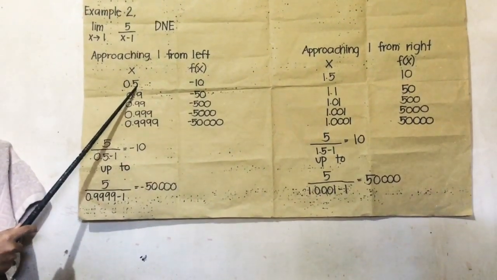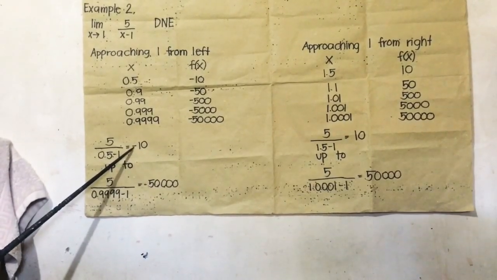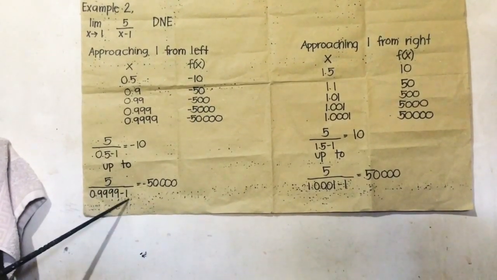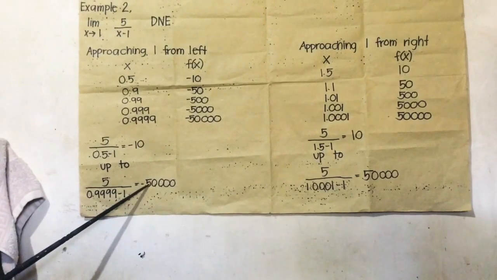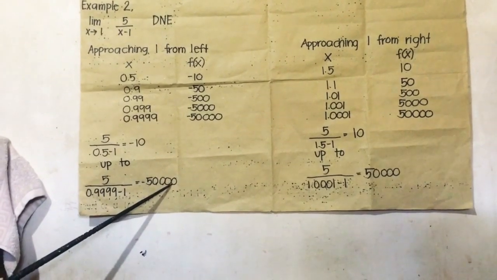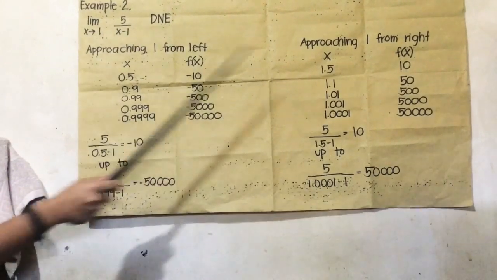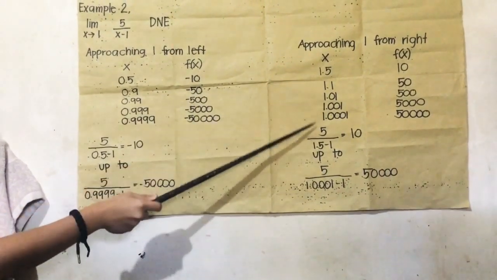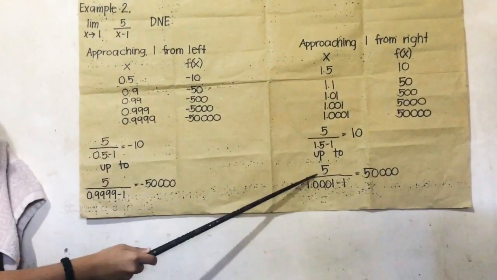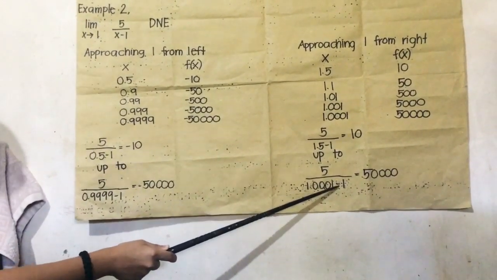5 over 0.5 minus 1 is equal to negative 10. Up to 5 over 0.9999 minus 1 is equal to negative 50000. After that, substitute all the given x in the given f of x. Same goes to the right. 5 over 1.5 minus 1 is equal to 10, up to 5 over 1.0001 minus 1 is equal to 50000.